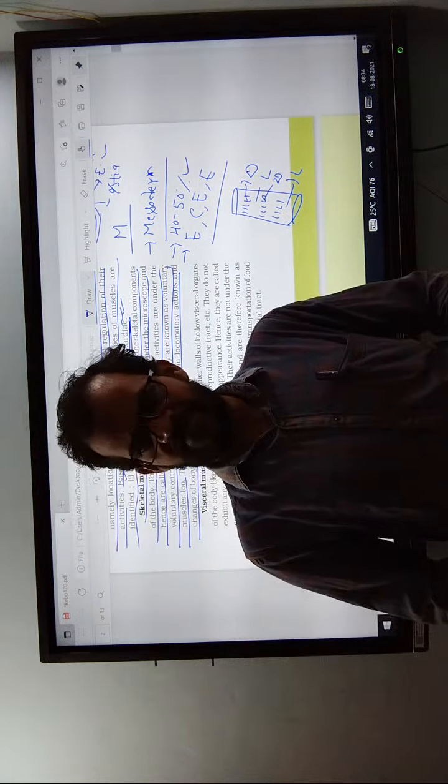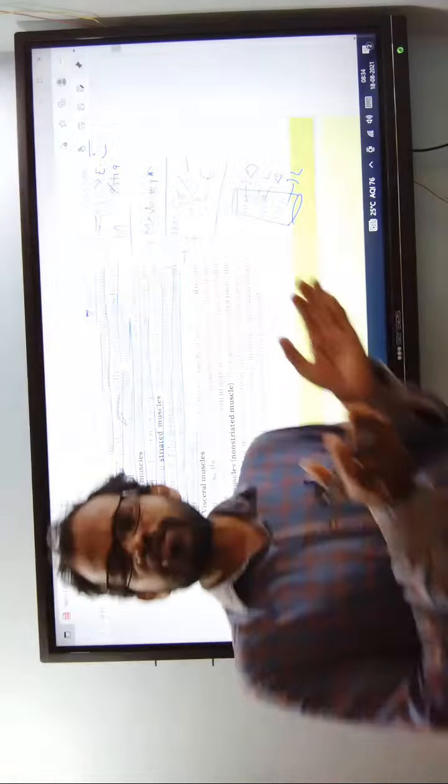These are the voluntary actions. Voluntary means they can move from one place to another place.